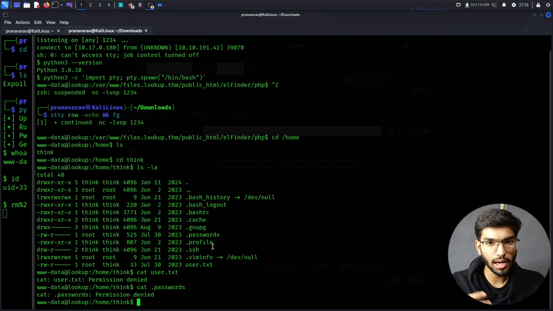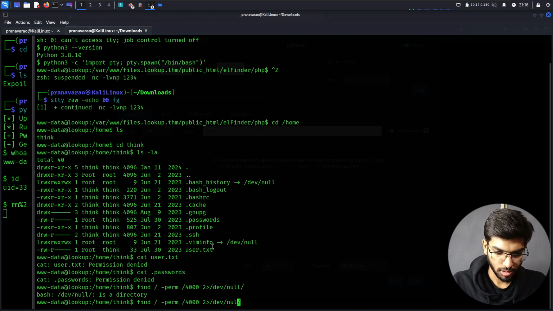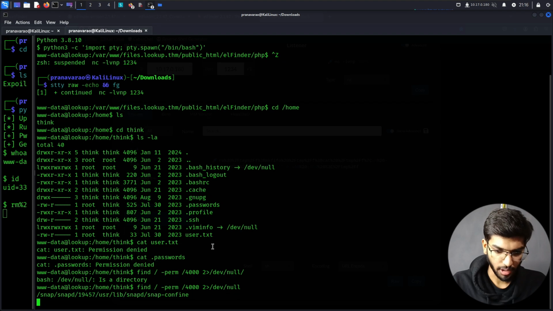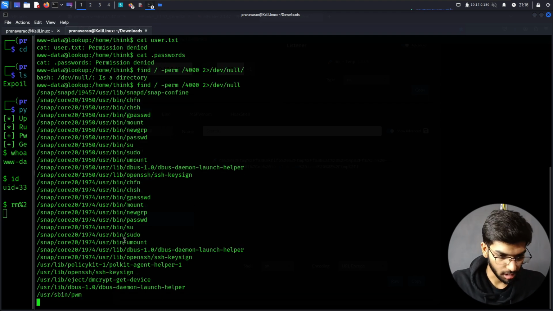After a bit of manual digging, which I will not do, but we can, I'll just showcase it here. I will say 4000, and then let me put all the other dump data into /dev/null. Okay. Now you can see a lot of interesting files here. If you're not understanding, it's okay. You can just Google what this command is. You can understand it.